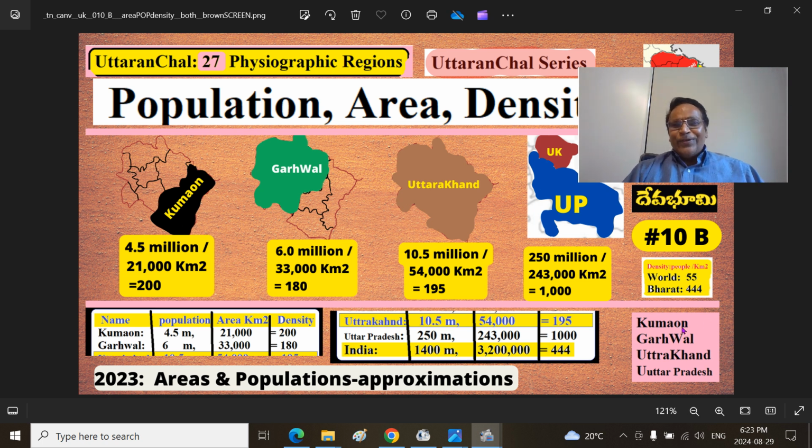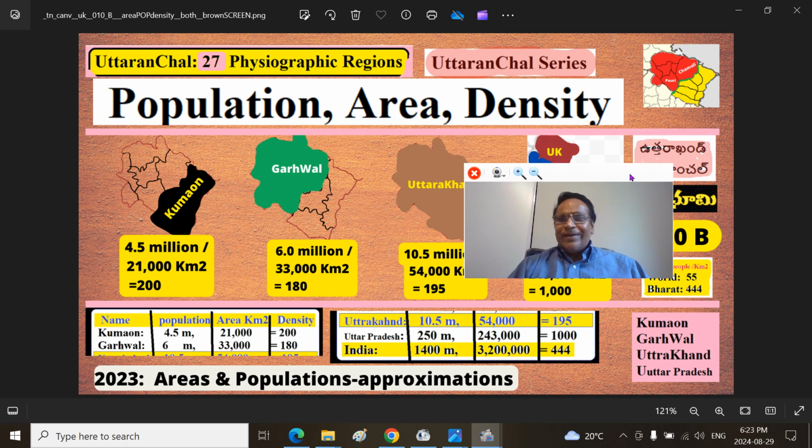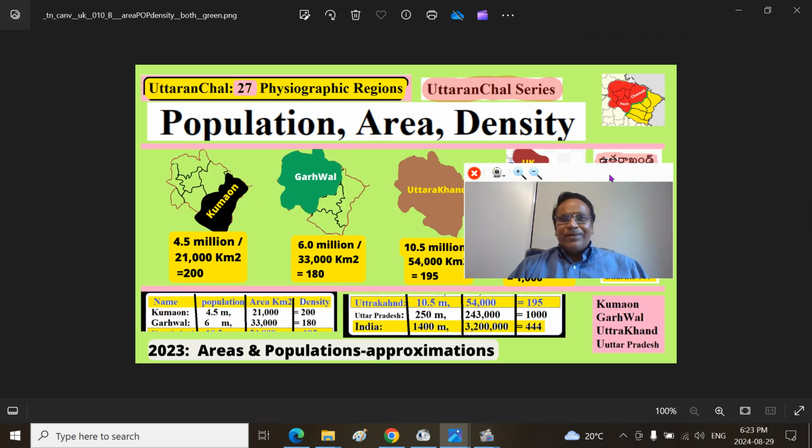So now we know what is Kumaon, what is Garhwal, what is British Garhwal, what is Tehri Garhwal, Pauri Garhwal, Garhwal district, Garhwal region, and all those areas. You should be having a broader idea now. Did I put anything else there? No, this is essentially the same thing.